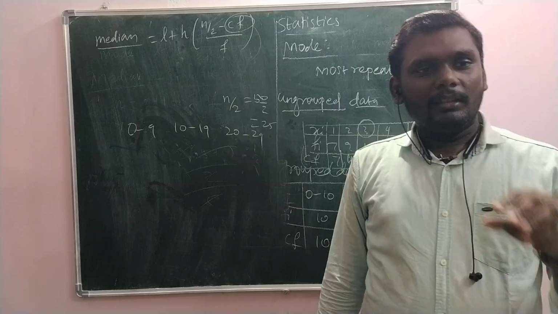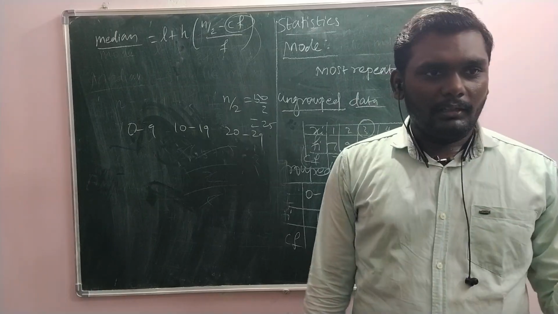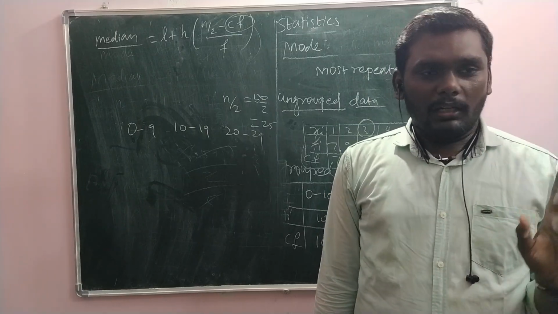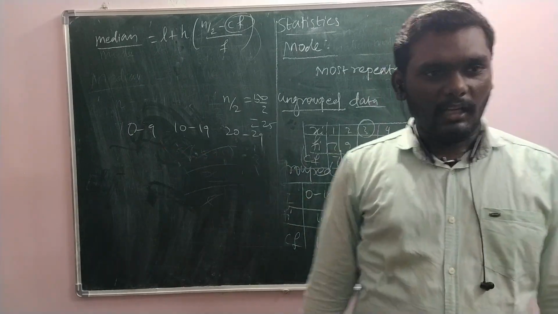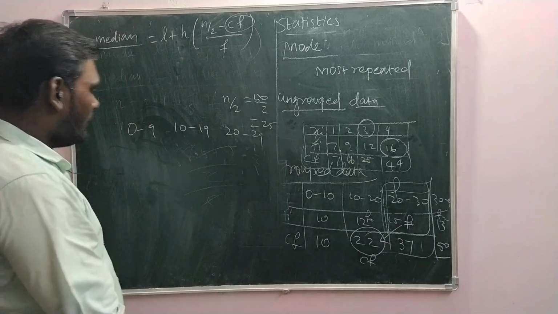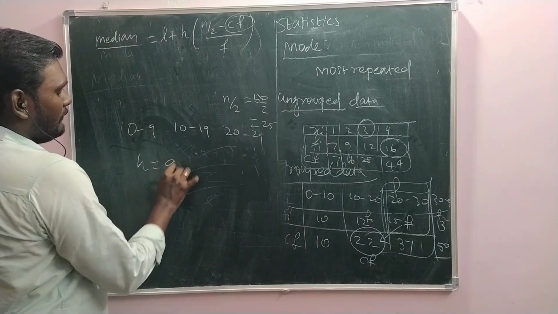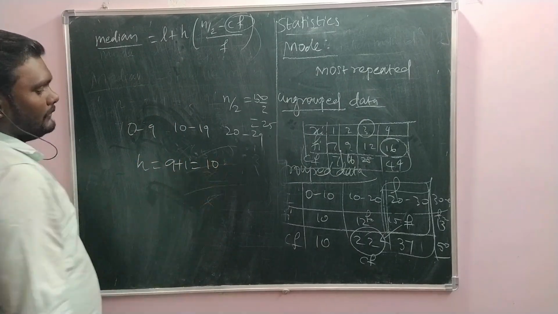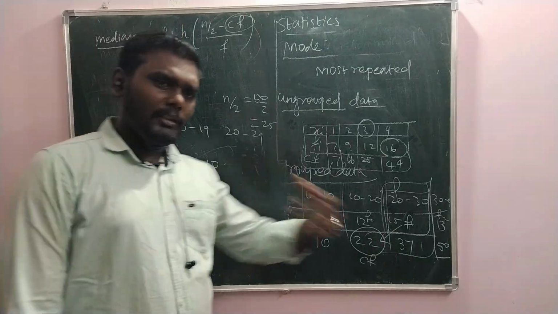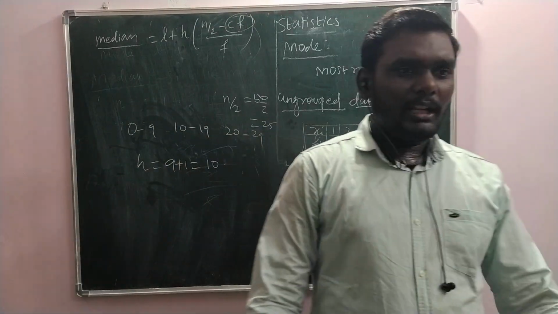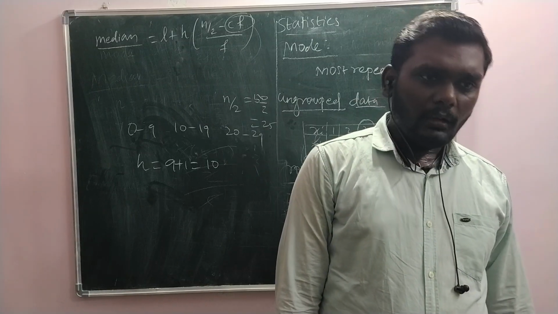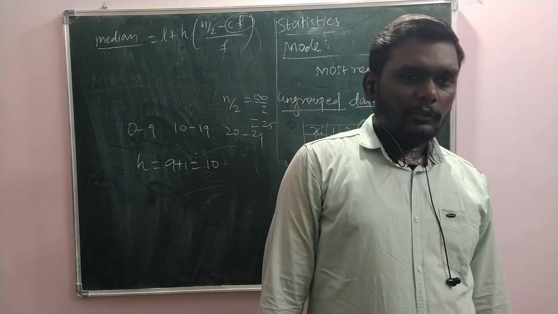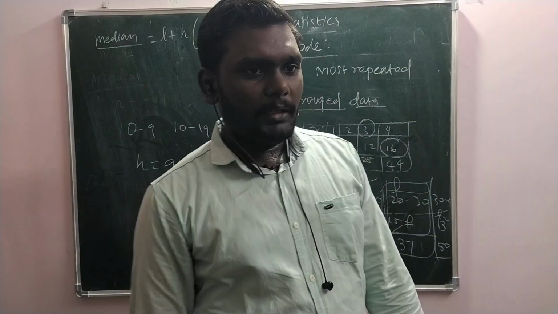Or simply we don't need to convert: increase h by 1. Here the class size h is 9, so for the step deviation calculation we take 9 plus 1 as 10, and do the calculation as usual. The midpoint will not change. Got it? These are all important things to remember.